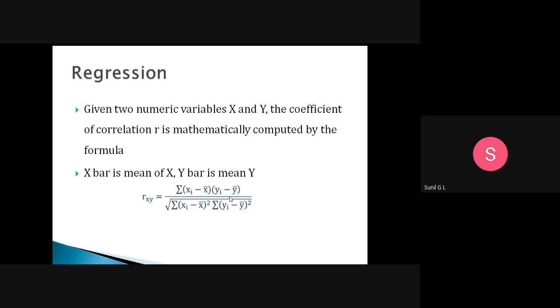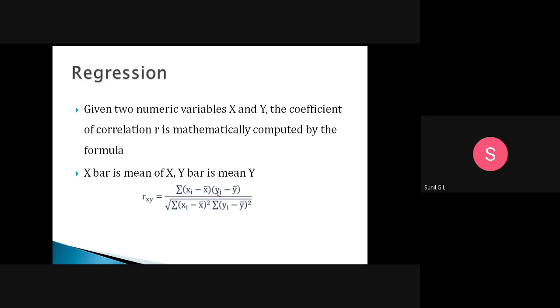Here x bar is the mean of x, and y bar is the mean of y. If we have data points x and y, we need to calculate the correlation between those two. So we have this formula, where xi minus x bar is a particular x value minus the average of x. Suppose we have 5 data points of x and y, like 1 2 2 3 3 4; then we need to calculate the correlation of x and y. At that time we use this formula.